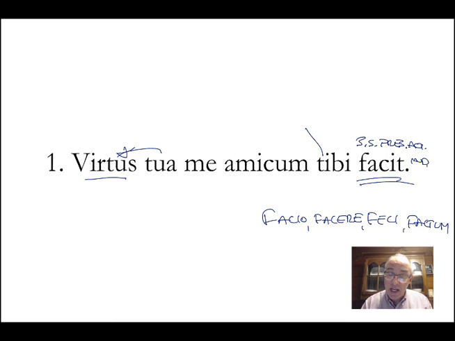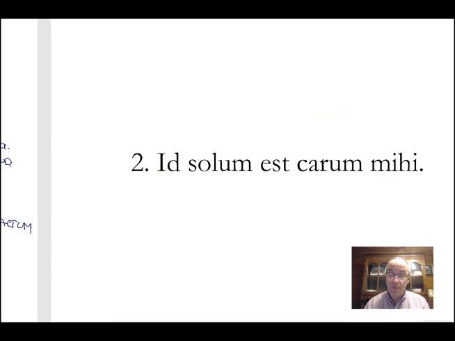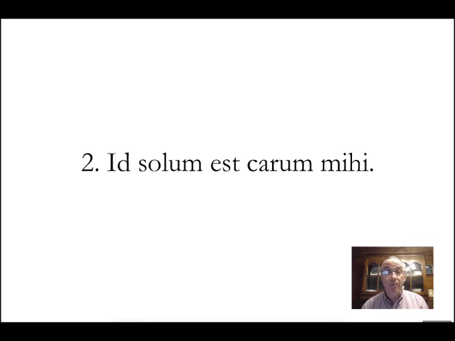Tibi is the indirect object, and it is the dative, singular, and it could be masculine, feminine, or neuter for that matter. Your virtue makes me a friend to you. Number 2, id solum est carum mihi. Relatively straightforward. There's your verb, is. What is? That alone is dear to me. This is one of those short sentences from the Sententiae antiquae.